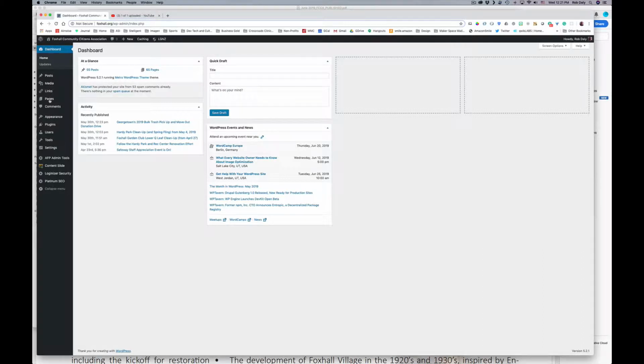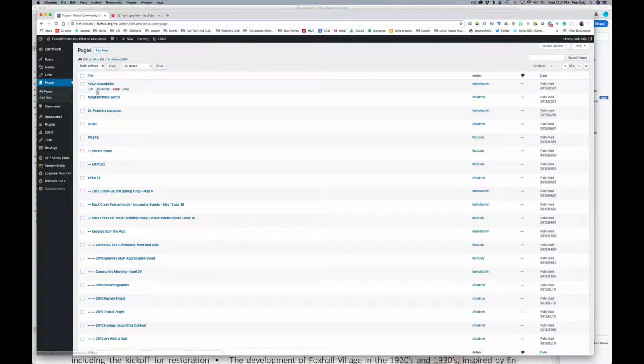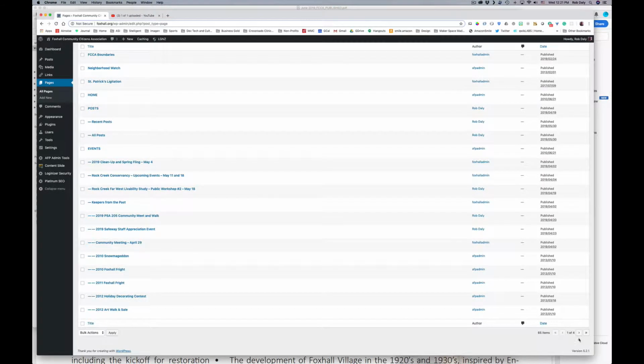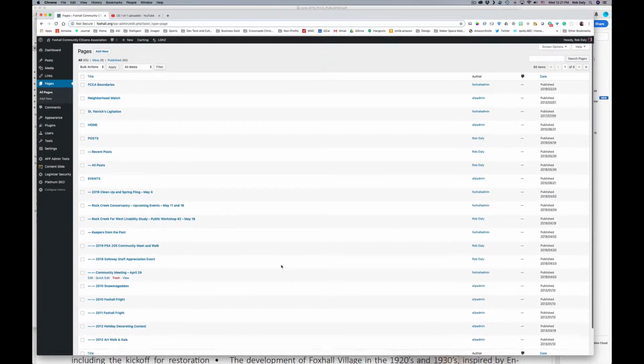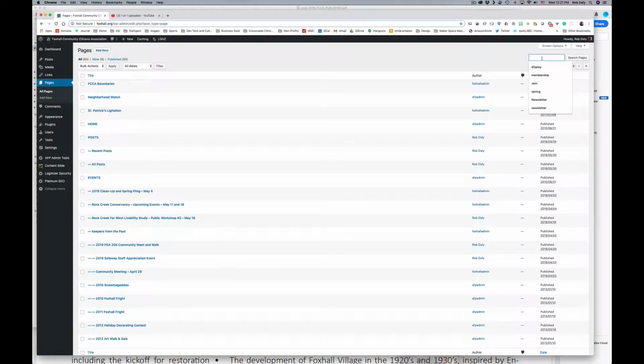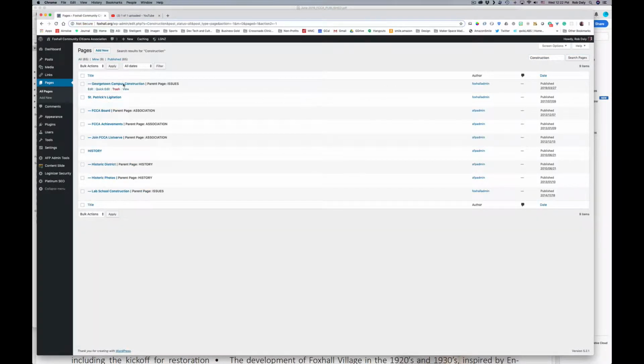are pages. So I'm going to click on pages, and by doing so, it just goes to all pages anyway. There's a bunch of them, and if you scroll down, there's actually four pages of pages. So I'm going to instead search for something that might be familiar, such as construction. There's a search box up here in the upper right. I just typed in construction and I'll search the pages. Any pages with the word construction in it will show up.